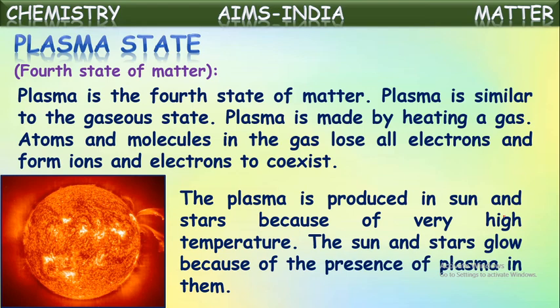As very high temperature exists in them, the gases present in them ionize. It means the atoms and molecules in the gases lose their electrons completely. Then these ions and electrons coexist in them. That state itself is called plasma state. They glow because of the plasma state. Okay.